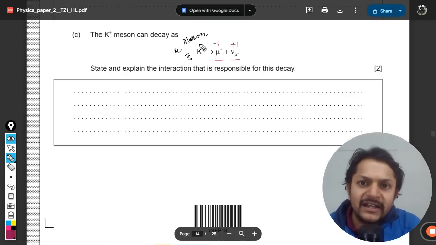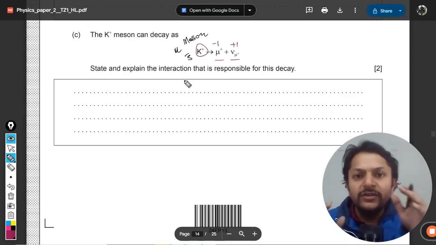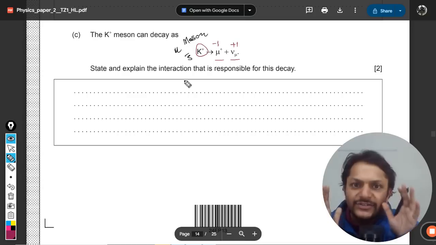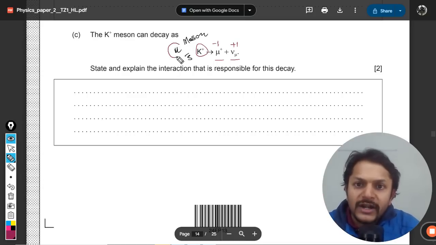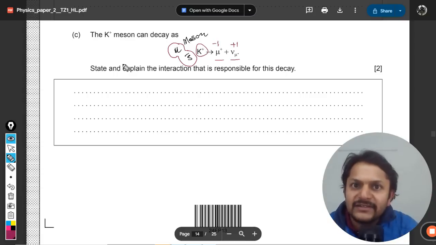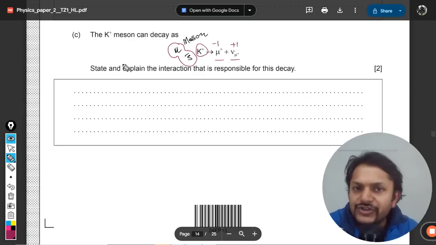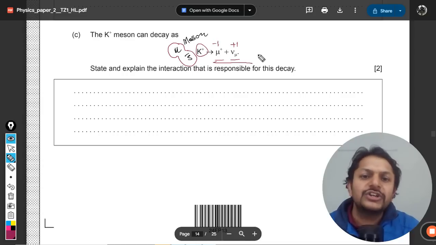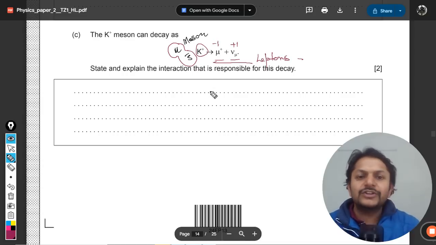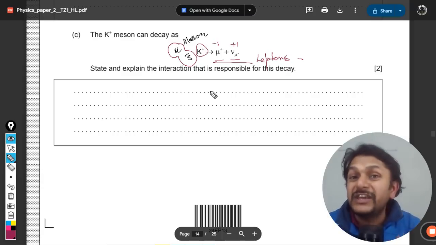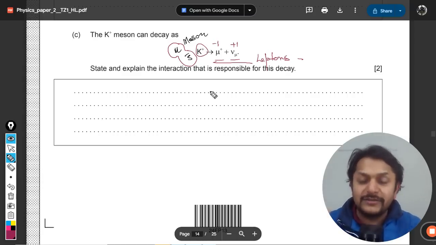It means that the meson is converting itself into leptons. It's a very strange phenomenon that is written on your screen. The quarks have completely vanished. The quarks are no longer present on the right hand side of the equation. It means that the quarks have been completely destroyed, and only leptons are left. Obviously, this is going to be a weak interaction, because quarks have been destroyed.